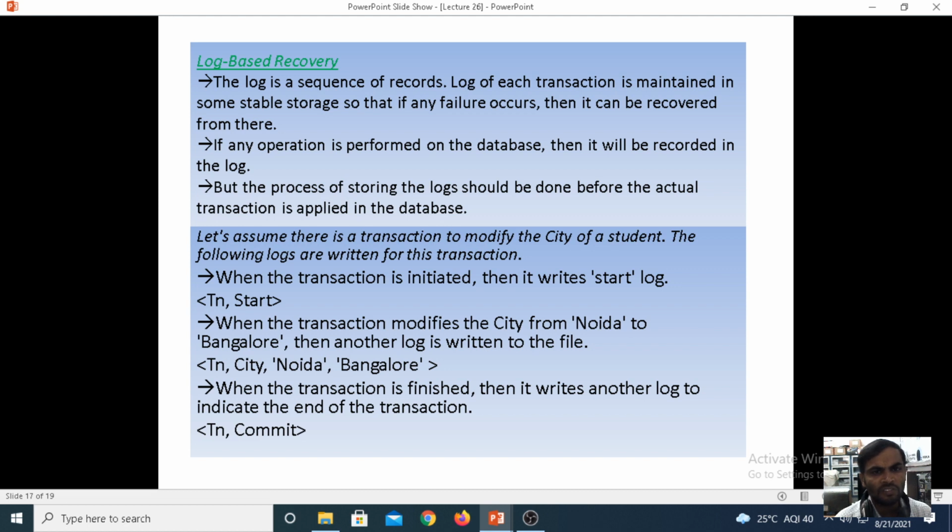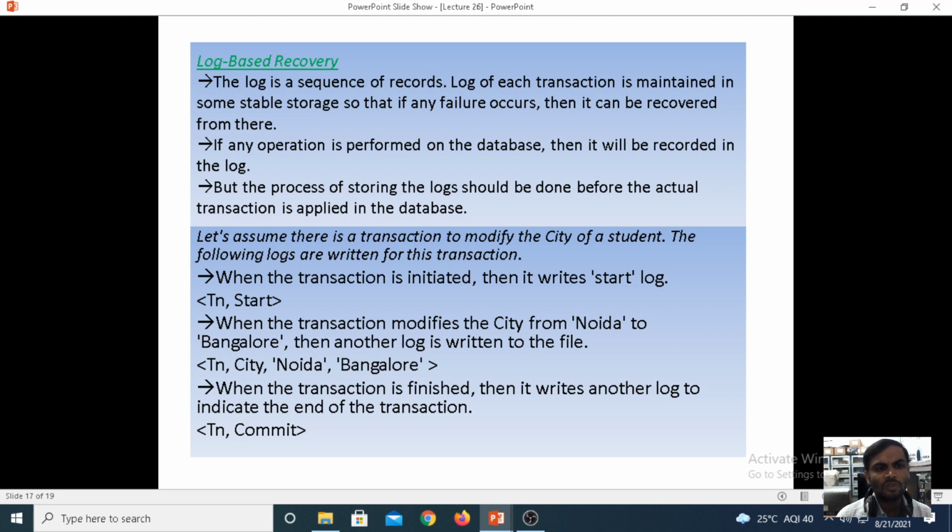Actually, each and every transaction is maintained in stable storage under the log files. If any failure occurs, then we recover from there. Each and every transaction is performed under the log files, so if a failure occurs, we can easily recover from the log files. If many operations are performed on the database, they will be recorded in the log files.